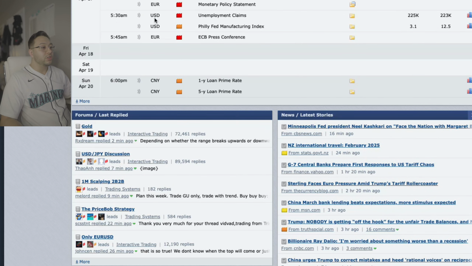We have a very busy week full of high impact to medium impact news events for every single major currency this week. However, we have no news on Friday, so Monday through Thursday, high impact news every single day during every single session, it looks like. Overall, this week is going to provide lots of opportunity to take advantage of, and looking forward to what's to come. Alrighty, let's head to the charts, and we'll start with gold.